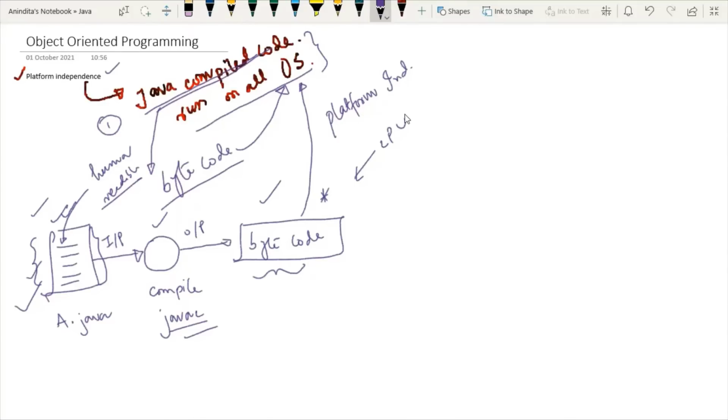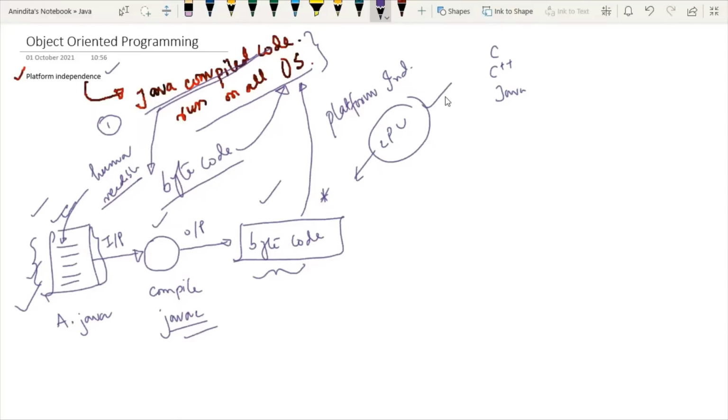Try to understand this point. Whenever I am talking about any programming language like C, C++, or Java, there are two kinds of compilation. The first kind is where, after compilation, whatever you get, you can execute. The CPU can directly take that compiled version of the code and execute it.